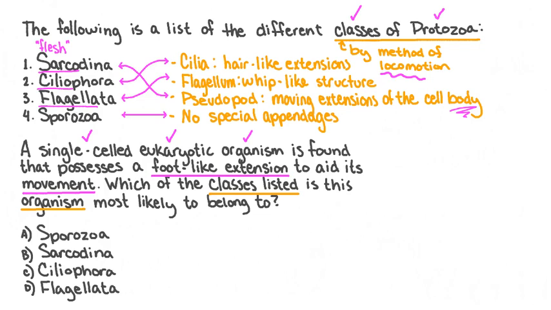So we can tell that it's not a sporozoa because it does possess a special appendage. And that appendage is described as foot-like, so it doesn't sound like it's hair-like or whip-like. Another clue is that the word pseudopod actually means false foot. So pseudopod is another name for the foot-like extension of our mystery organism. Now we have the answer to our question. The class that this organism is most likely to belong to is Sarcodina.